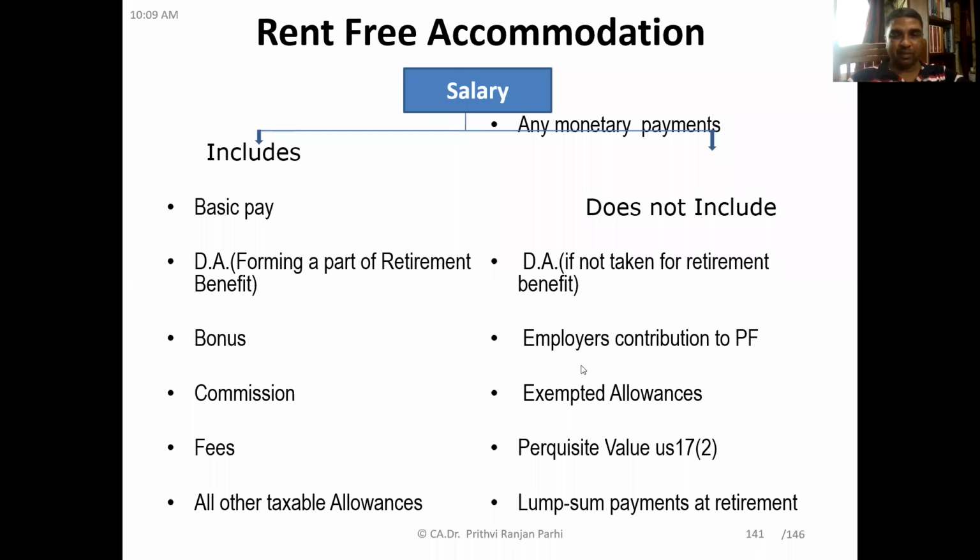Okay. And you can see lump sum payments at the time of retirement will also not be included. Taxable allowances will be included. Perquisites will be excluded. Okay, perquisites are non-monetary in nature. Right? You can have a look at this.